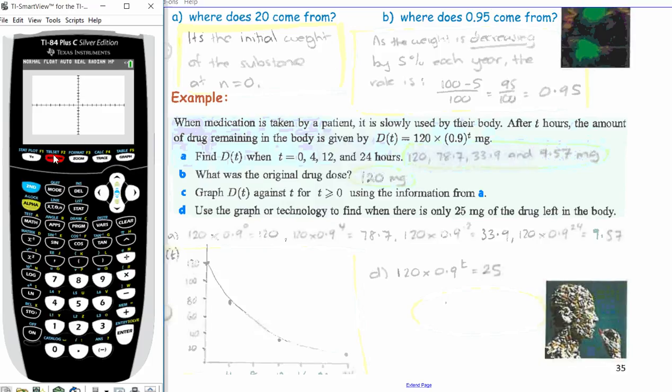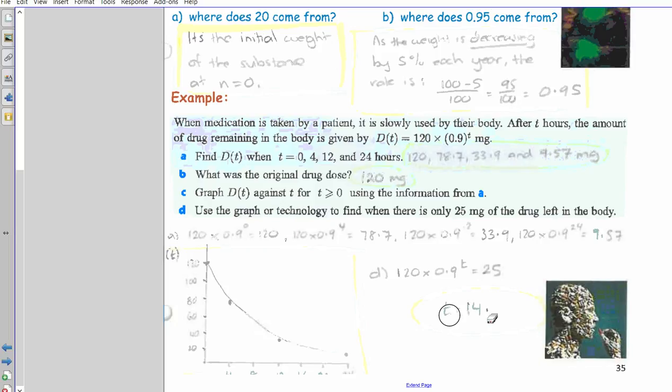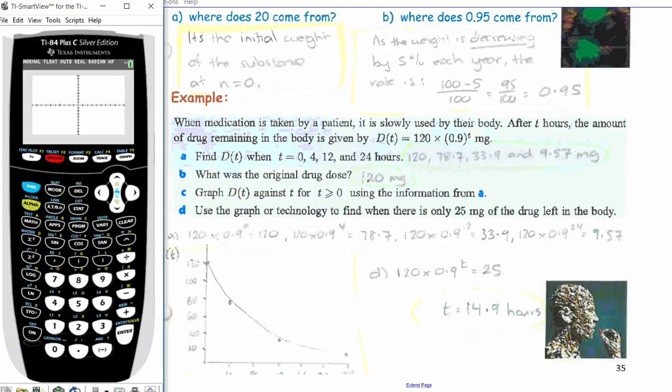Basically you're going to need to make your y max about 25 in your window, and you'll find that the x, you still don't see the intersect because it's going to be greater than 10. This is the one, sorry, that ends up equaling 14.9, not the previous page. So 14.9 is what you should get. So you're going to graph it, and of course when you adjust your y max to be 30, adjust your x max to be about 20, and then you'll see the intersect. And then you'll go second calc intersect, enter, enter, enter. And to 3 sig figs, you should get 14.9 hours.